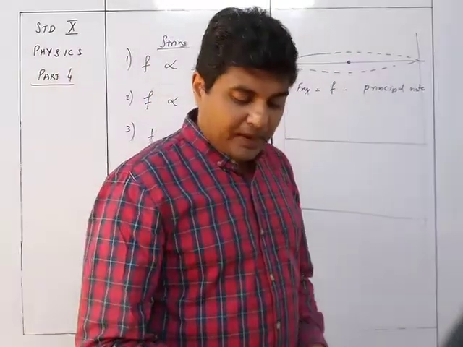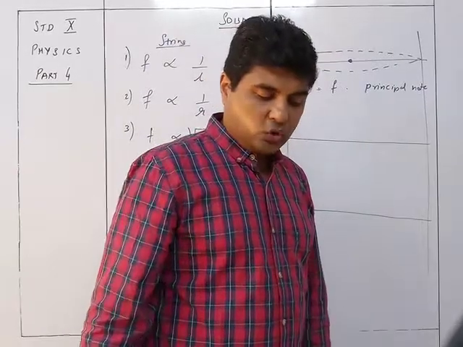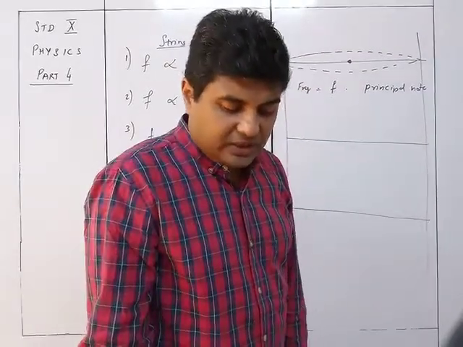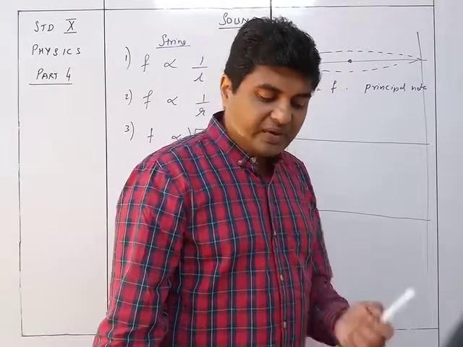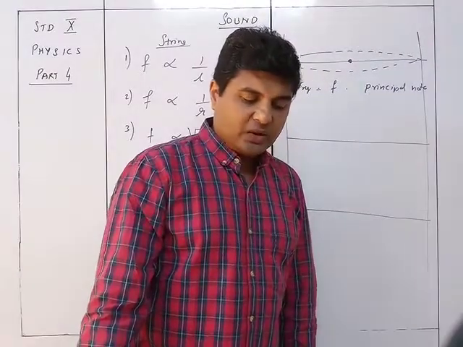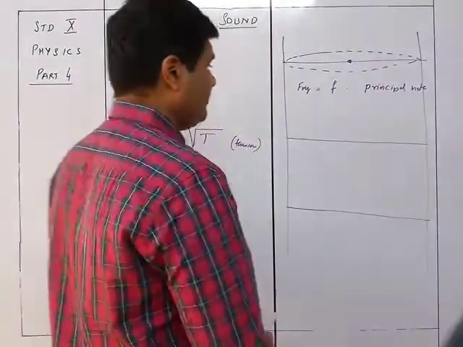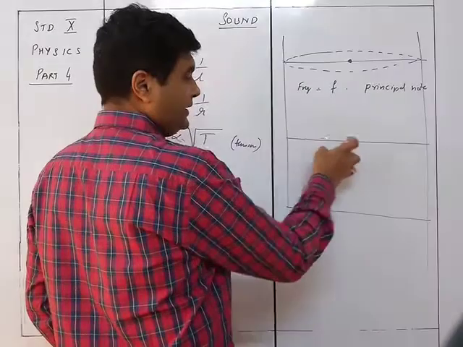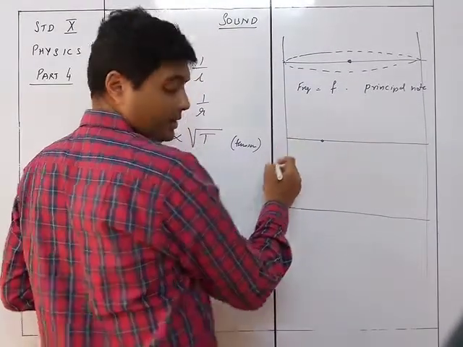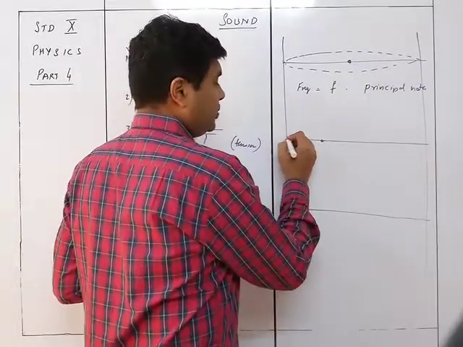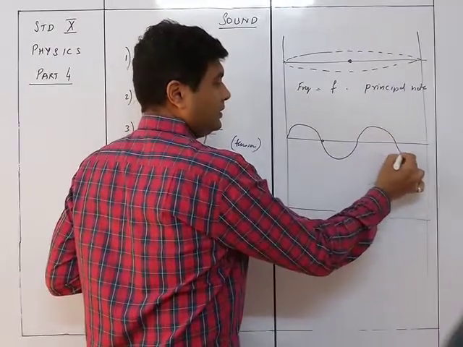So if the string is plucked in the middle, the string vibrates in one loop as shown in the figure. This vibration is called the principal note of frequency F. If the string is plucked at 1/4 length of the string from one end, it vibrates in two loops. So if I plug it at 1/4, it is going to move in this way, it goes here, comes here.